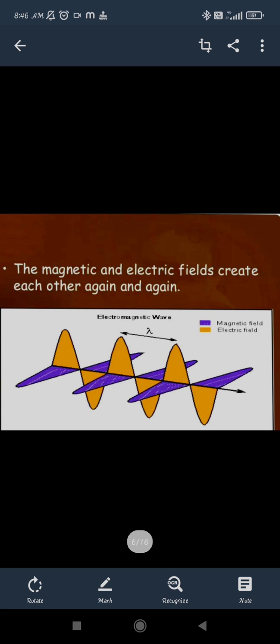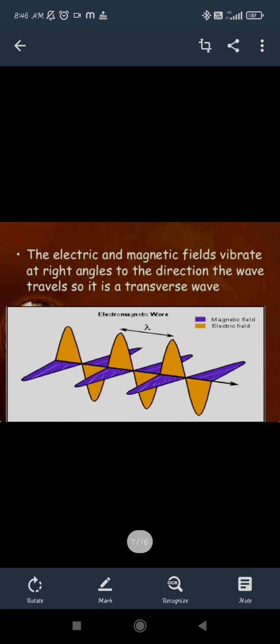So a magnetic field can induce a current, and a current can produce a magnetic field; a moving charge can produce both a magnetic field and an electric field. They both travel perpendicular to each other. Here the propagations are at a right angle to each other, so we consider it transverse. This is one of the properties of electromagnetic waves. Like we have said, electromagnetic waves do not need a medium to travel.